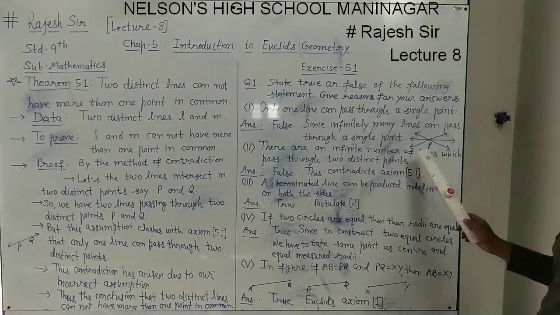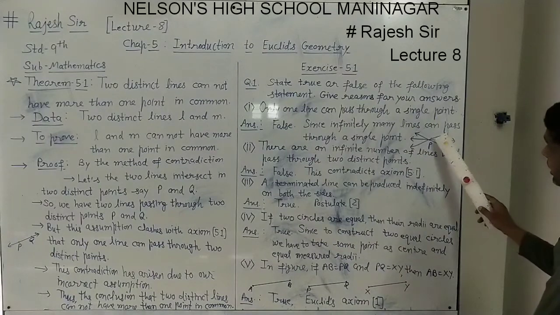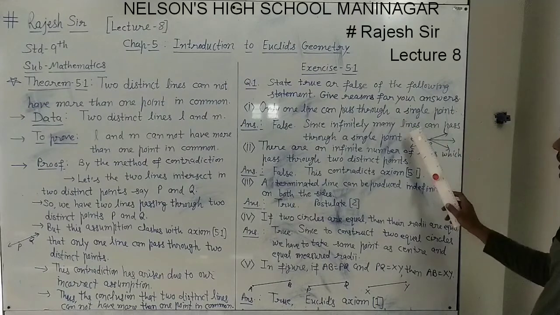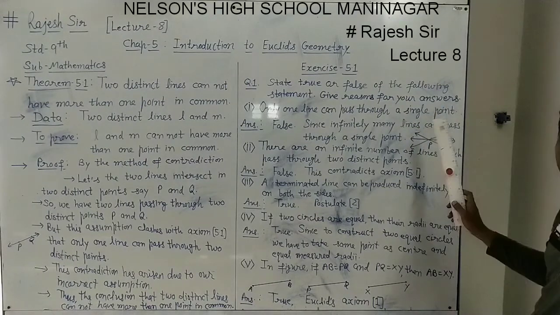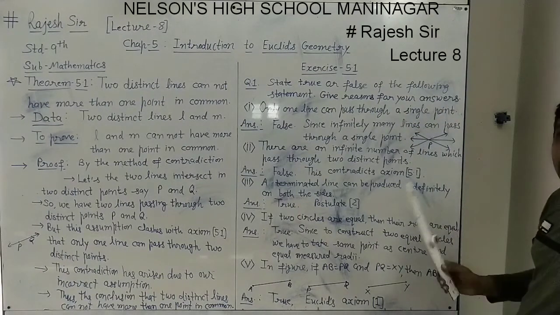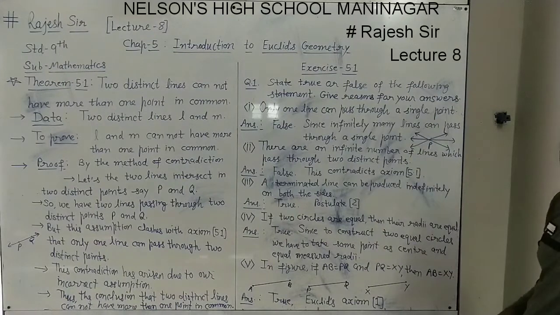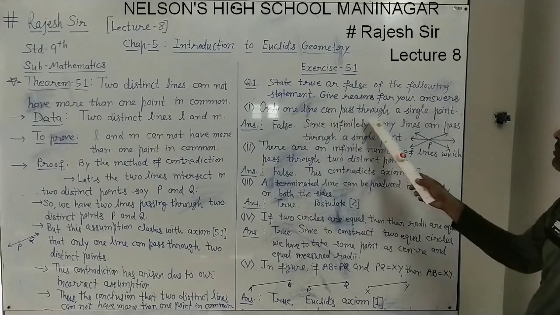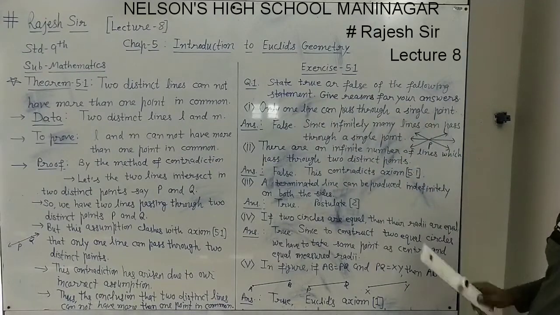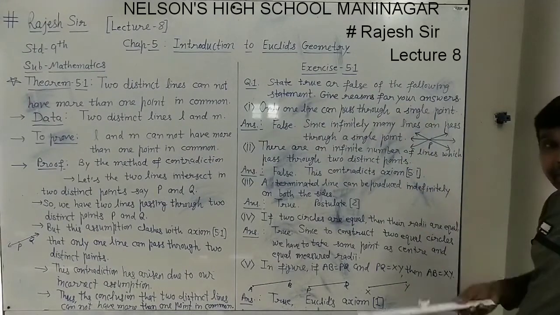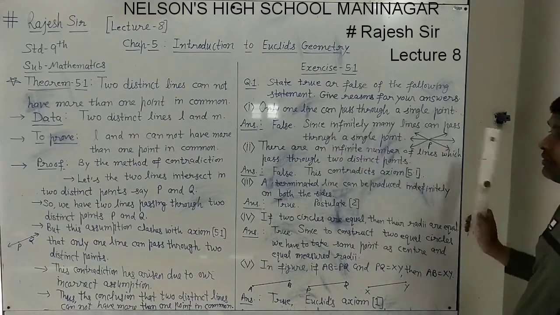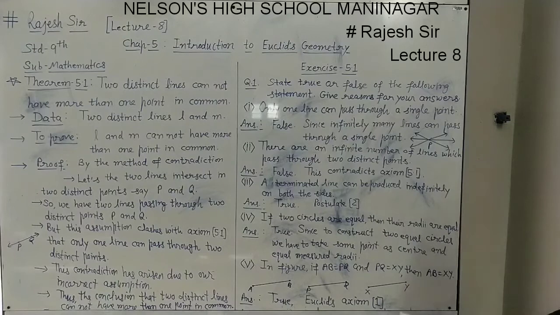So here by figure I have shown, if you have a single point P, you can draw a line this way, this way, this way. So many lines, infinitely many lines you can draw passing through this point P. So the statement is wrong, because it says only one line can pass through a single given point, and actually infinitely many lines can pass through. So this statement is false due to this reason, and with the figure we are giving the reason.